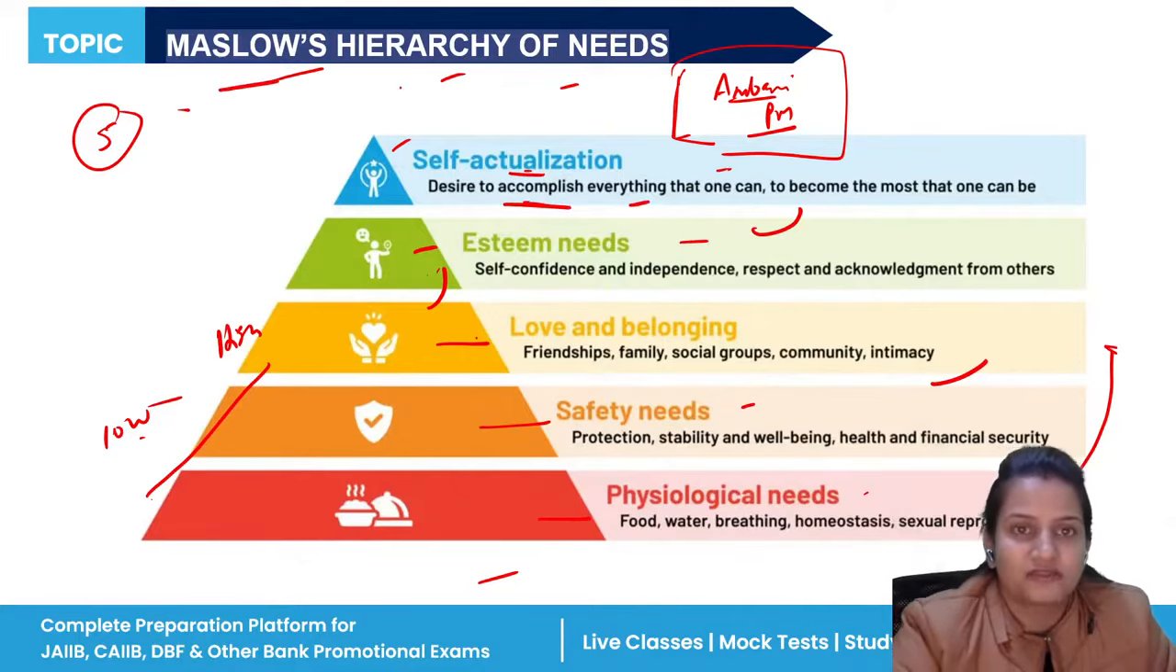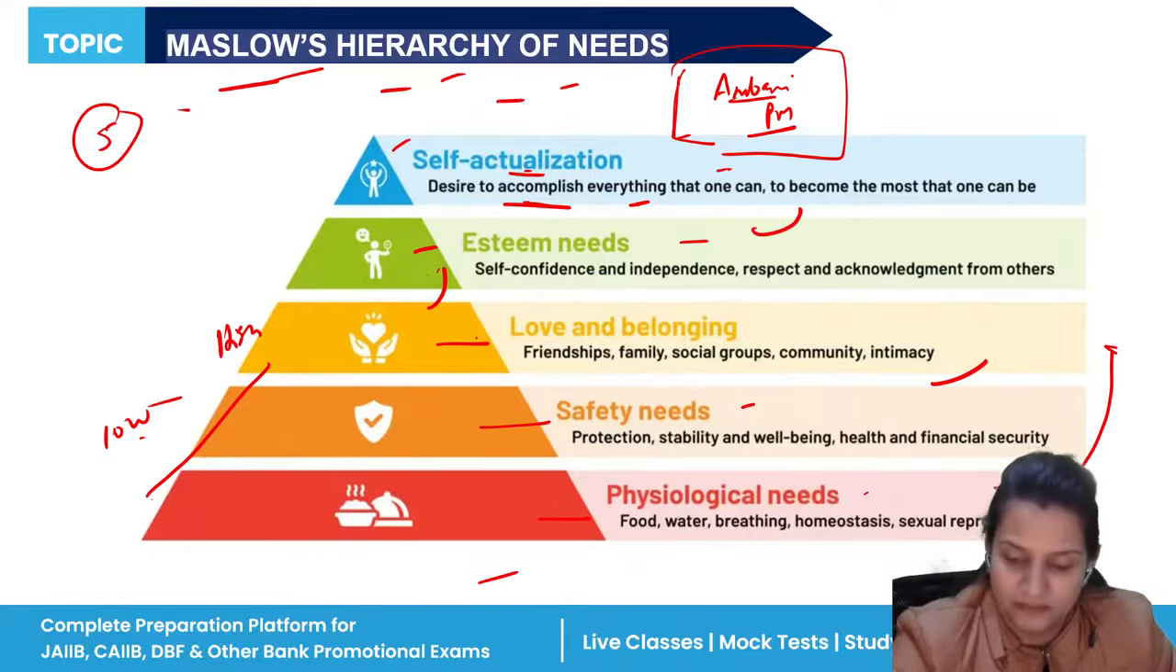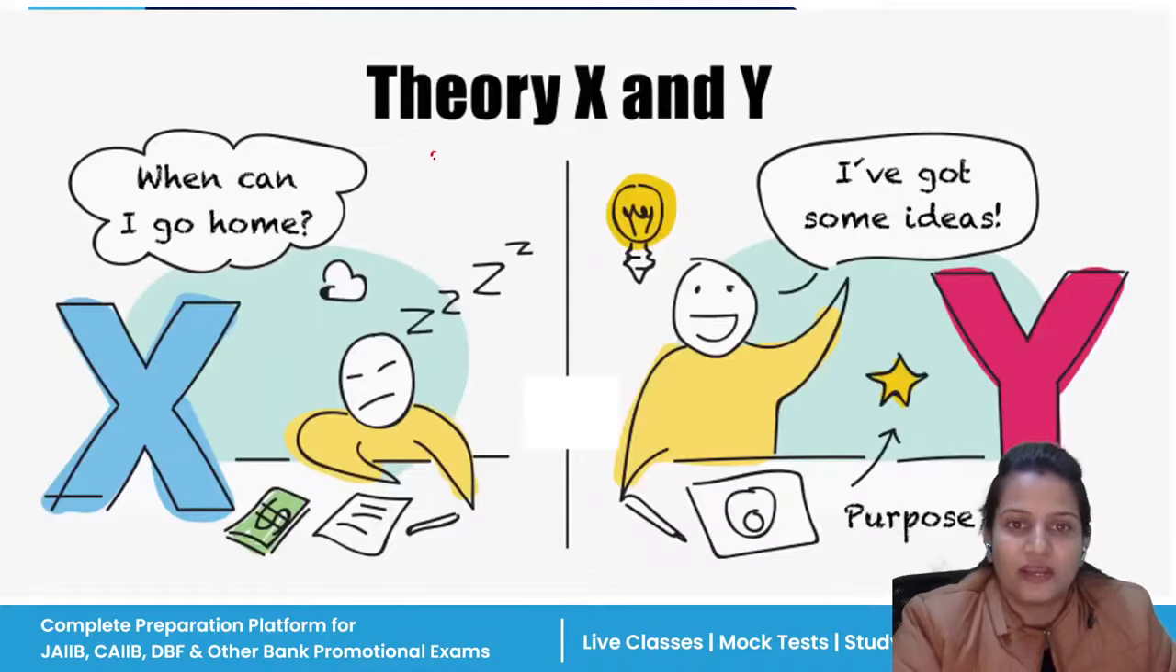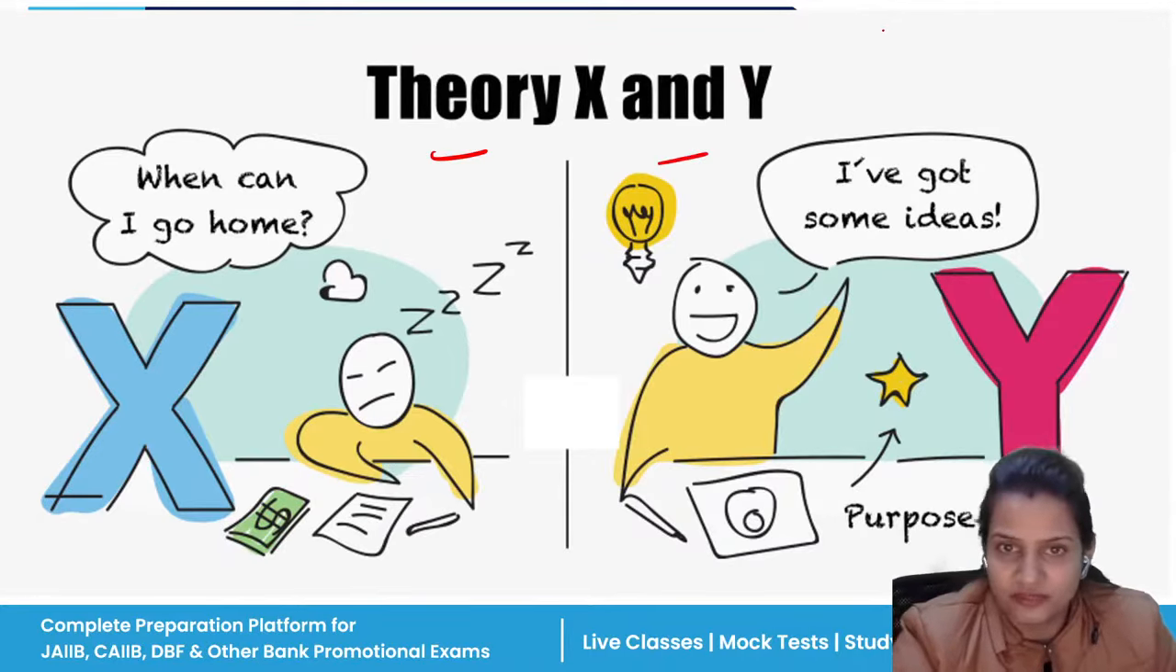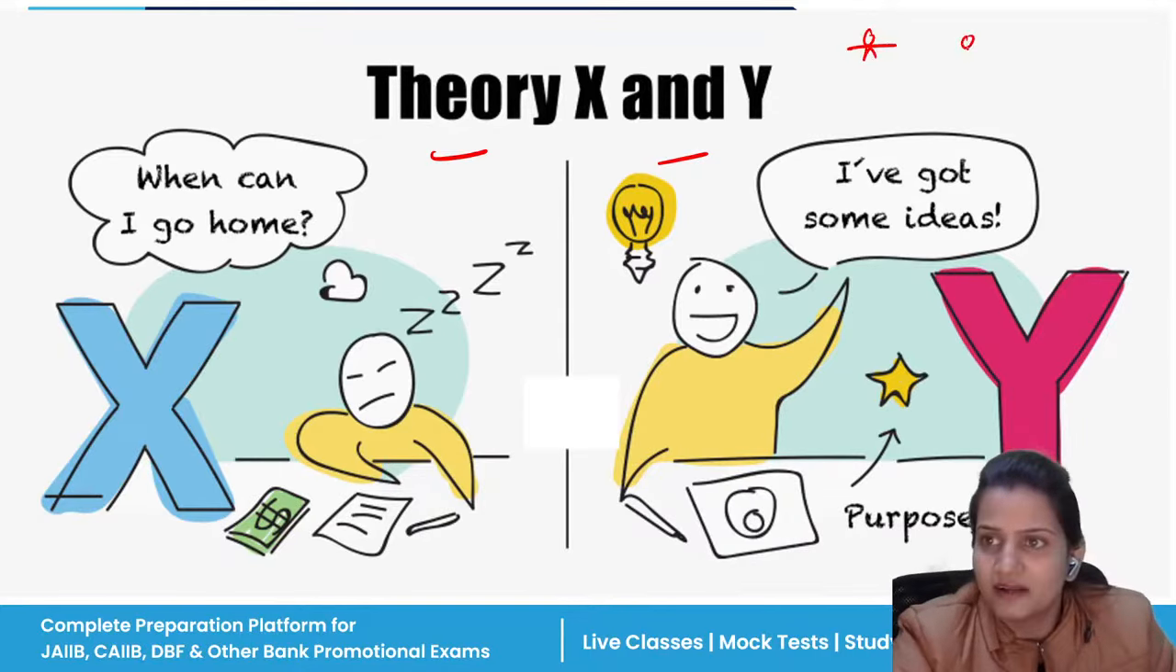So this was Maslow's hierarchy of needs theory in five stages, given by Abraham Maslow. Then Theory X and Theory Y. See, in school also there were two types of students. One is who does not want to work, who does not want to study, and another type of student is who is very active, who always brings good marks in the class.